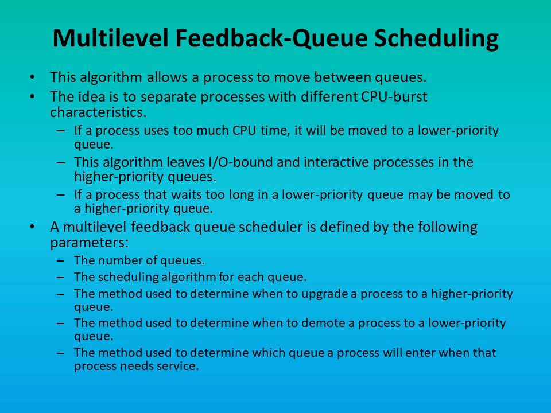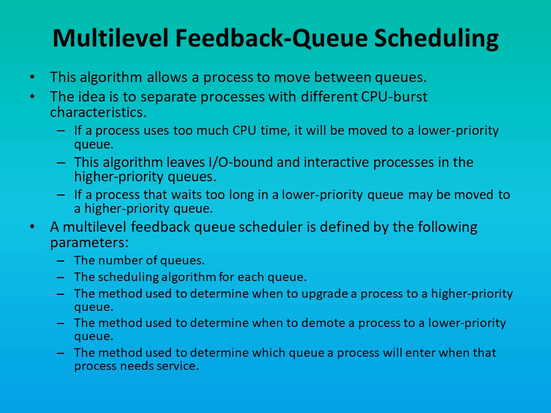Now, this multi-level feedback queue scheduler is defined by the following parameters, that is, the number of queues it needs to maintain, the scheduling algorithms for each of these queues, the methods used to determine when to upgrade a process to the higher priority queue. Also, the method used to determine when to demote a process to a lower priority queue.